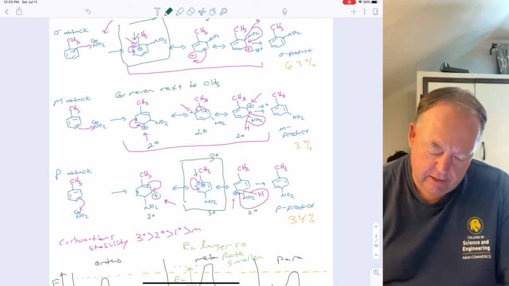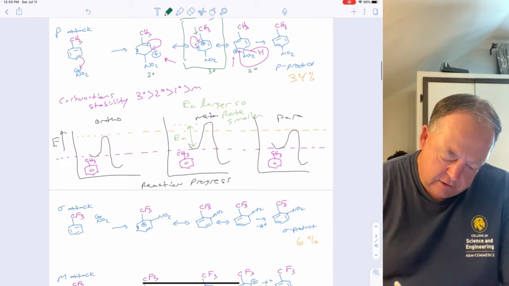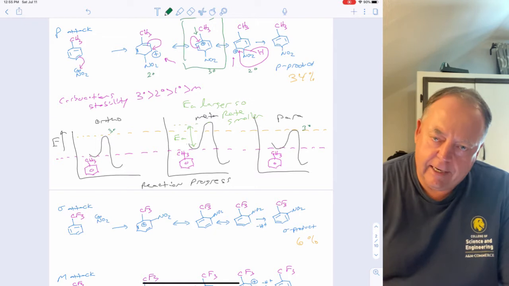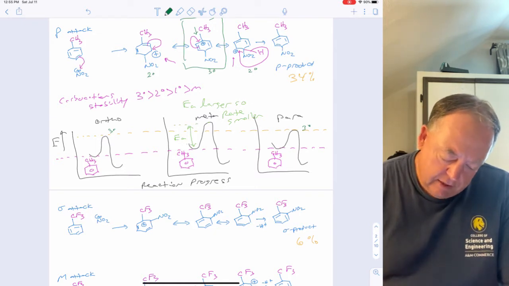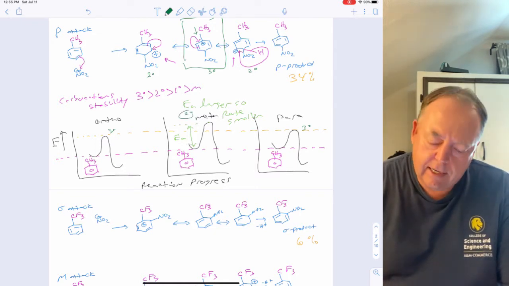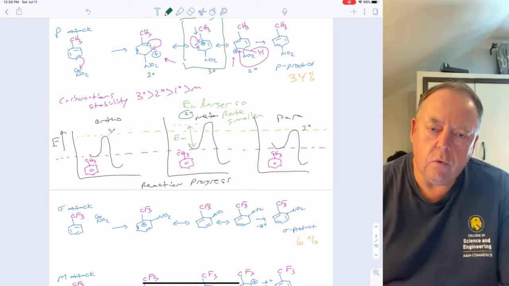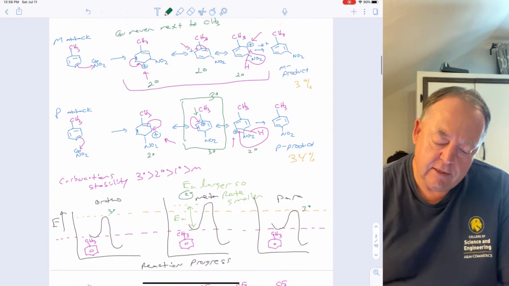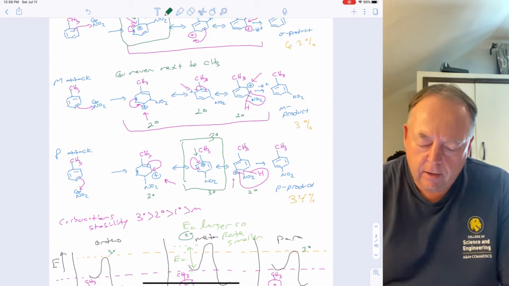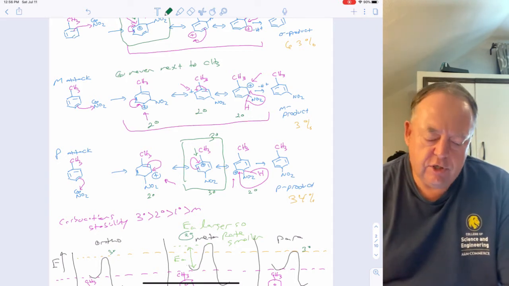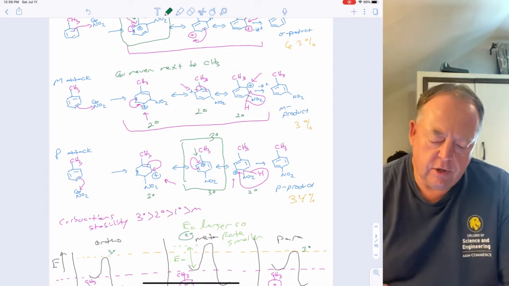Right, so basically, if you look at that on the energy diagram, if you did ortho substitution or para substitution, then you can make this tertiary carbocation intermediate, and that's going to be more stable. If you do meta substitution, then all of the carbocations are secondary, so those intermediates are going to be less stable. So the energy barrier to form them is going to be higher, so that is going to react slower. So you're going to form less of the meta product, and more of the ortho and para product. So CH3, or all alkyl groups in general, it doesn't matter if it's 1 carbon or 100 carbons, they're going to be OP directors.